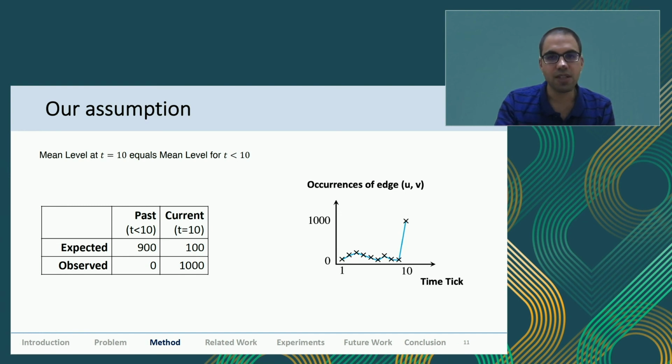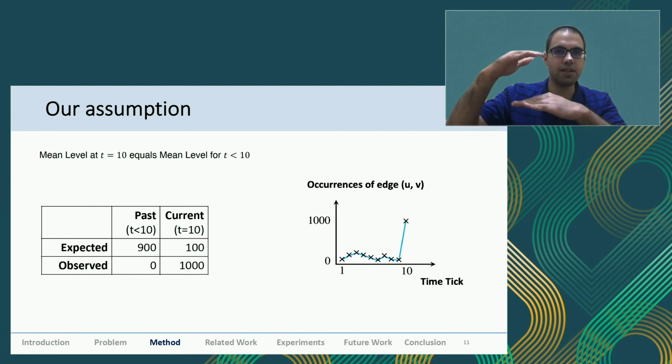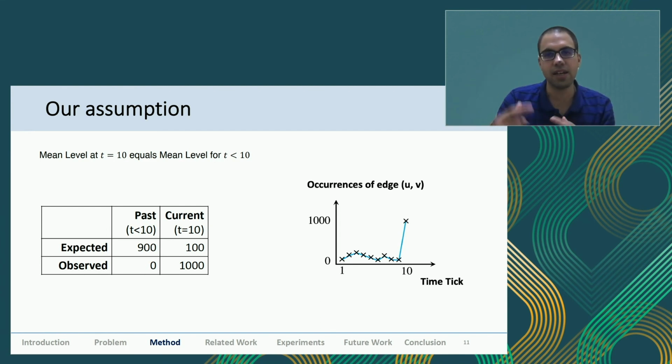If you carefully see the graph, intuitively, to understand this problem, look at the difference between the occurrences and the expected value. If your occurrences are really huge and the expected value was very low, the anomaly score should be proportional to that. This is your occurrences and this is your expected value. As the difference increases, our anomaly score should be proportional to that, and should also increase.